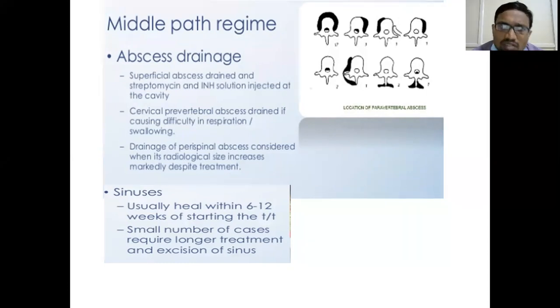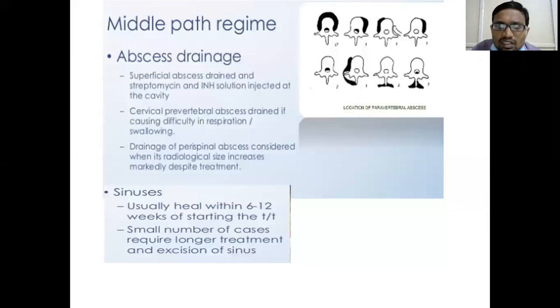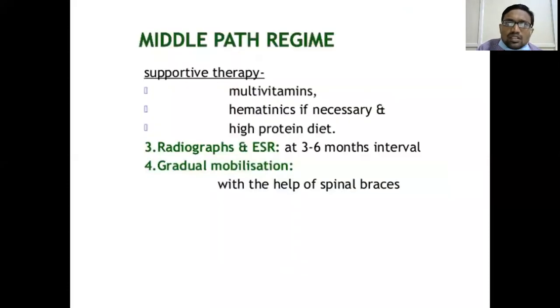But the majority of the time, abscess drainage is not needed, and sometimes we drain the abscess just to establish the diagnosis. Most of the time the abscess need not be drained. A superficial abscess can be drained, and streptomycin powder can be instilled into it. Sinuses also usually heal very well with tuberculosis treatment. They need not be excised. There are indications where we cut and excise the sinus tract, but the majority of sinus tracts and abscesses heal with ATT. This is what I told.